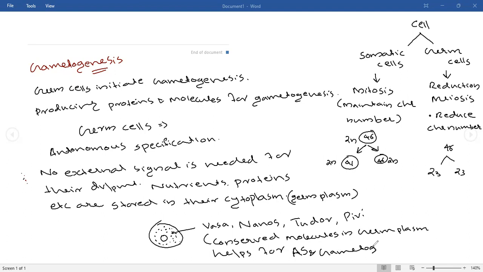You can expect a big-part question from this, okay? So this is about the chemical substances that are already stored there. Whether it is clear? Yes, sir. Okay.